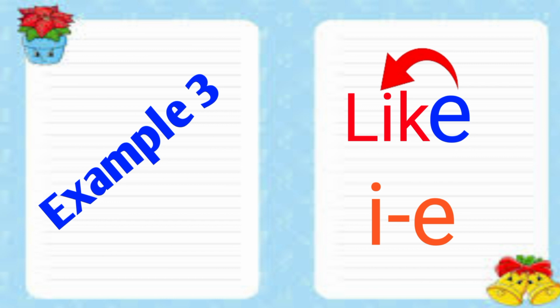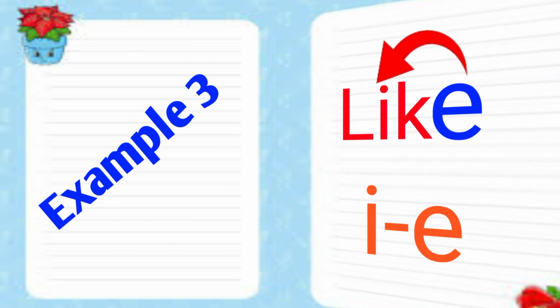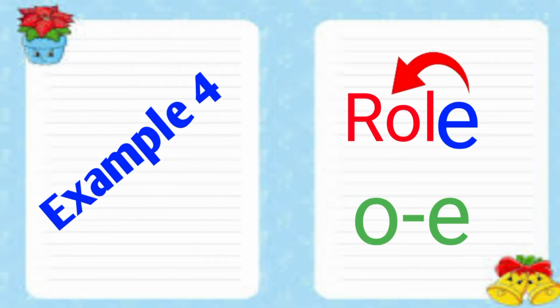Example number 3. Like. And the sound is in the end. And it is magic E here. It gives its power to the middle sound and makes it I. And the word is like.